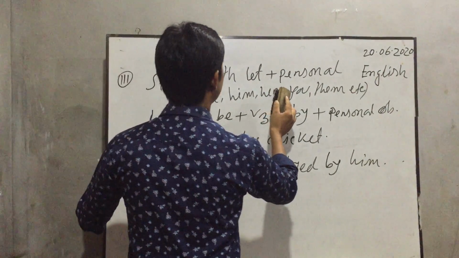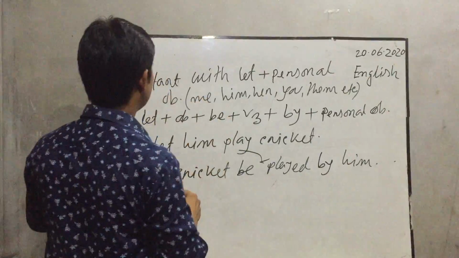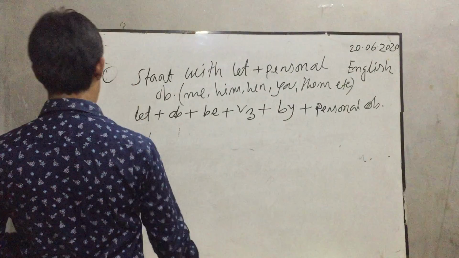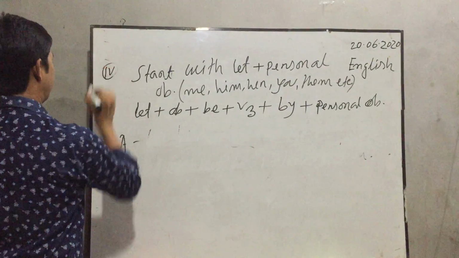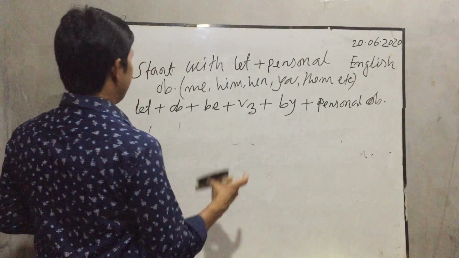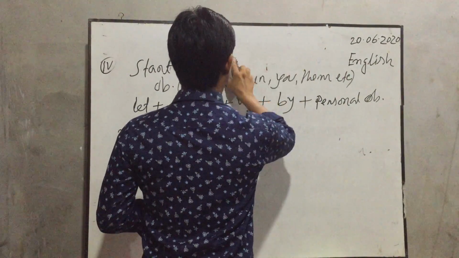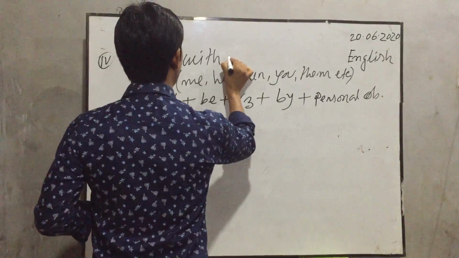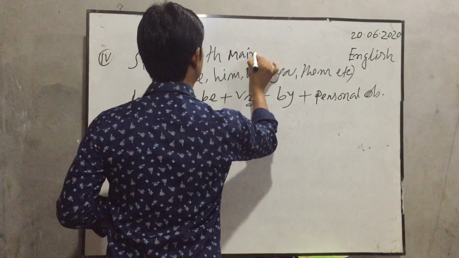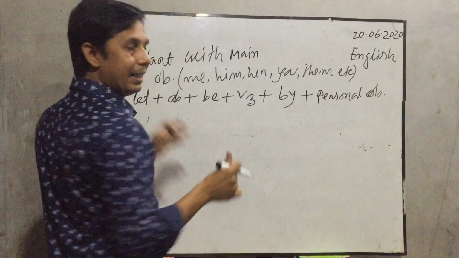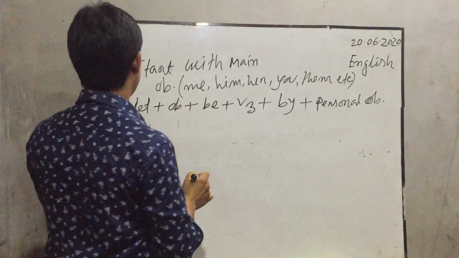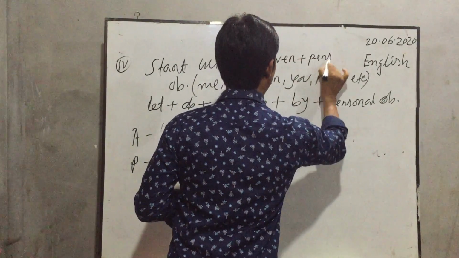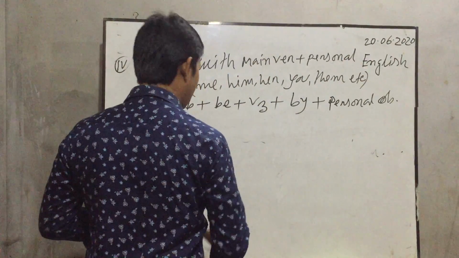Now I will discuss another rule. Okay, start with an imperative sentence. Start with the main verb. Main verb plus personal object.